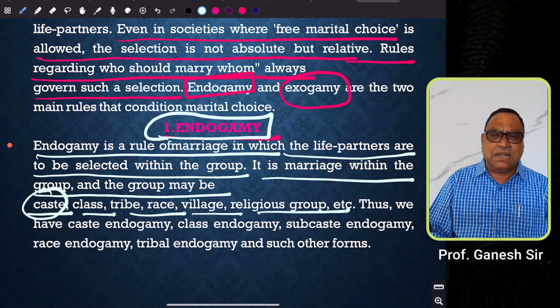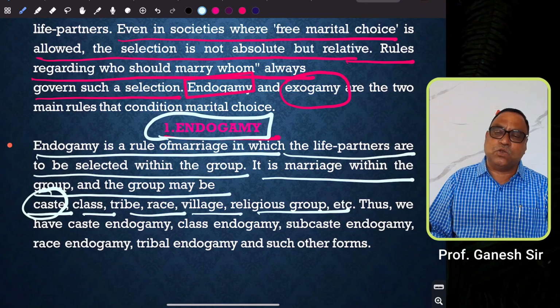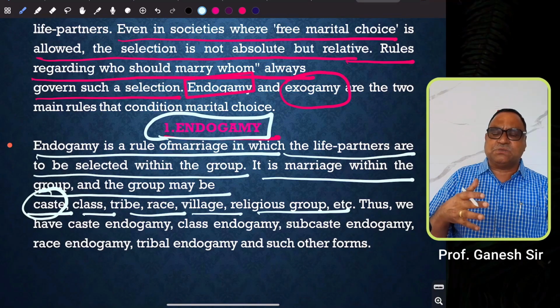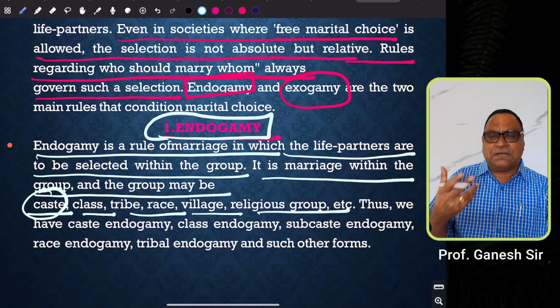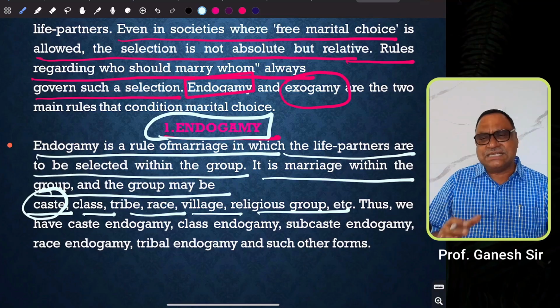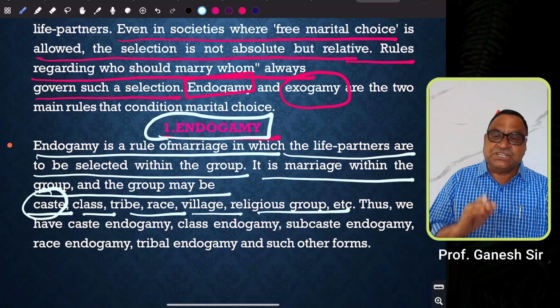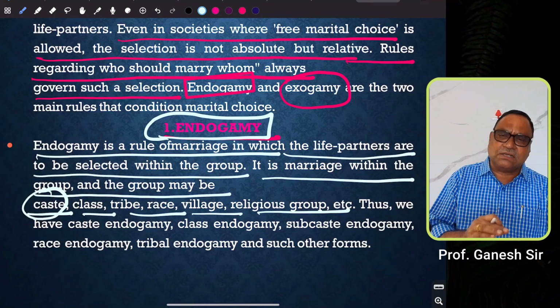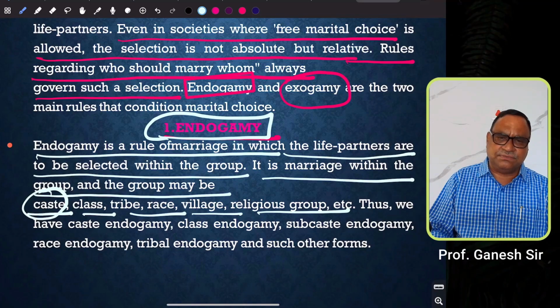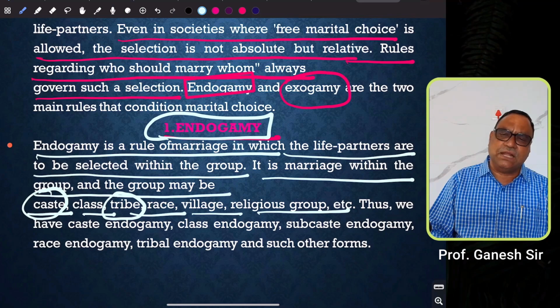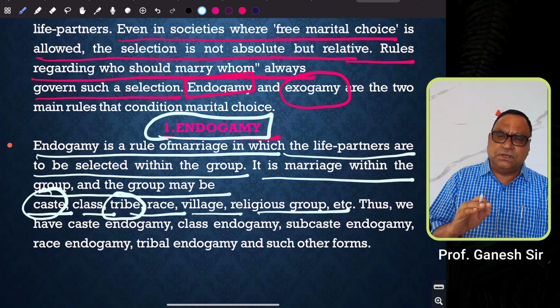Apart from that, class denotes economic status. Sometimes class also acts as an endogamous group. For example, an upper class person is supposed to marry an upper class woman. But however, class is more flexible. Class is an open group, but caste is very rigid. A person belonging to a particular caste shall marry within the same caste. Similarly, tribe is also a very rigid group. A person belonging to a particular tribe should marry within that tribe.